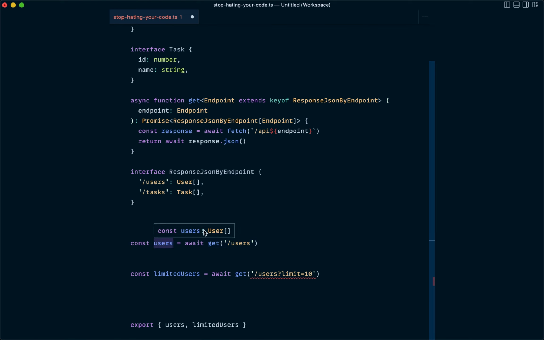And also, TypeScript is going to know that based on the generics and the keyof operator and all this stuff that we've wired up here. TypeScript is able to read the endpoint in the same way that a human being would, and it's able to figure out, based on the interface that we're maintaining separately, probably in some other file in our application, tucked away, and that complexity is all hidden from where we're actually using this code in the app, that users is going to be an array of user objects.